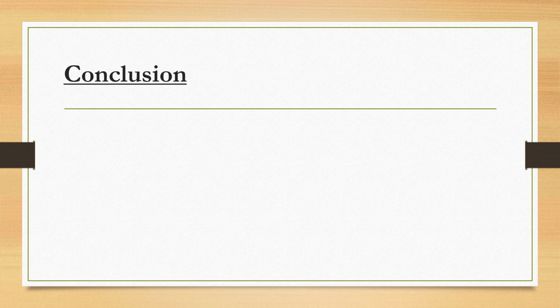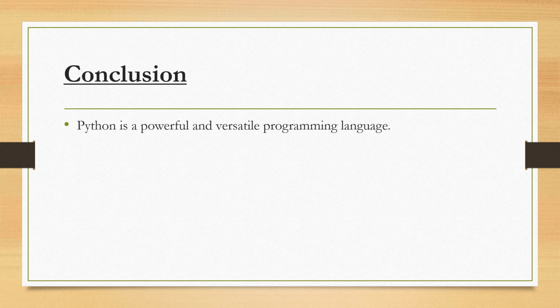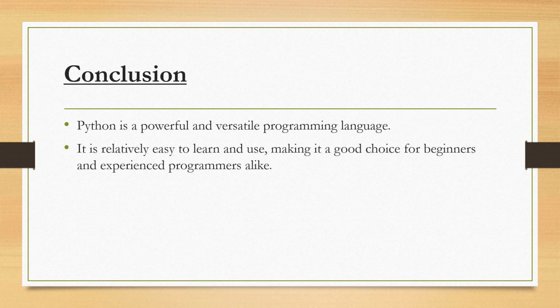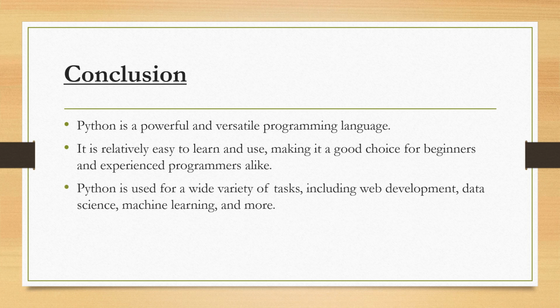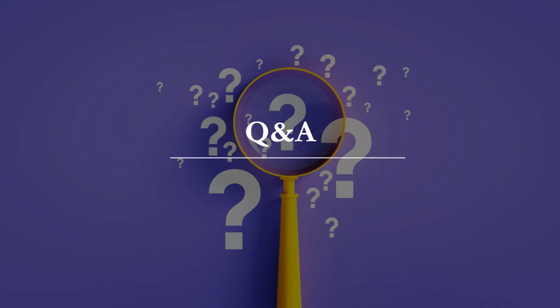Now we are going to conclude this lecture. As a conclusion, Python is a powerful and versatile programming language, and it is very good for beginners. If you are a beginner and you don't know any programming language, then Python is the best platform for you. It is relatively easy to learn and use, making it a good choice for beginners and experienced programmers. Python is used for a wide variety of tasks including web development, data science, machine learning, AI, etc. This is the conclusion of this lecture.